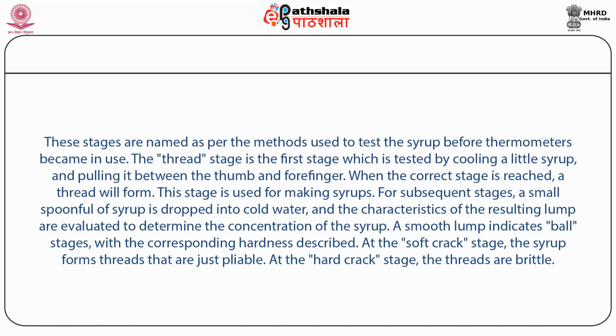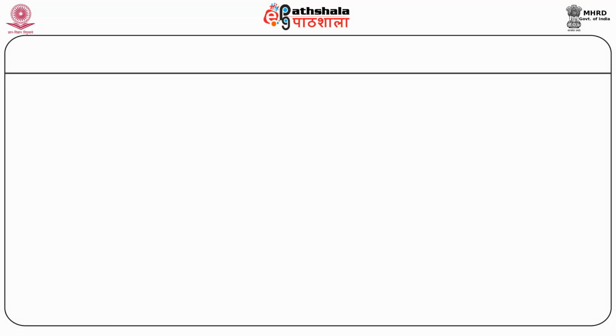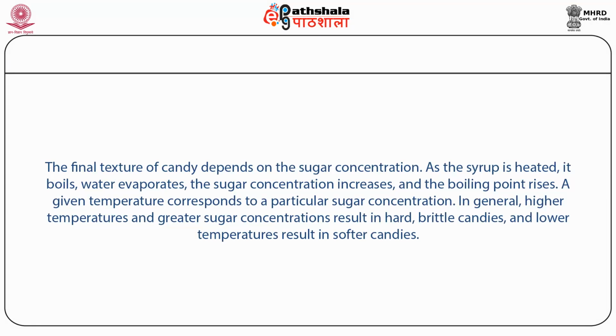For subsequent stages, a small spoonful of syrup is dropped into cold water and the characteristics of the resulting lump are evaluated to determine the concentration of the syrup. A smooth lump indicates the ball stages, with the corresponding hardness describing the stage accordingly. At the soft crack stage, the syrup forms threads that are just pliable, and at the hard crack stage, the threads are brittle. So, students, the final texture of the candy depends on the sugar concentration in the solution.